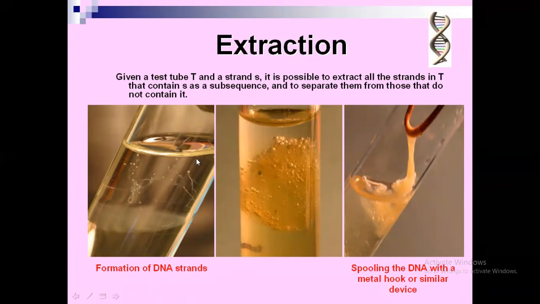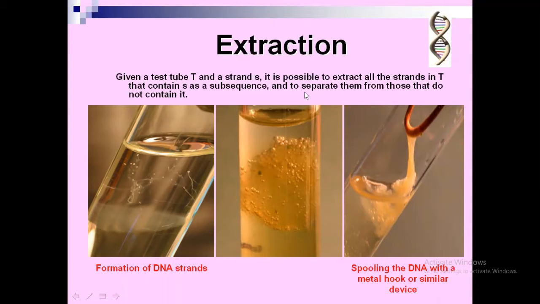Here you can see the extraction process of the DNA molecule. So you can take a test tube T, and inside that test tube a DNA strand is being extracted, that is a strand S. It is possible to extract all the strands which are present in the cell nucleus, and they are extracted in the test tube T that contains the strand S as a subsequence, and it can be separated.